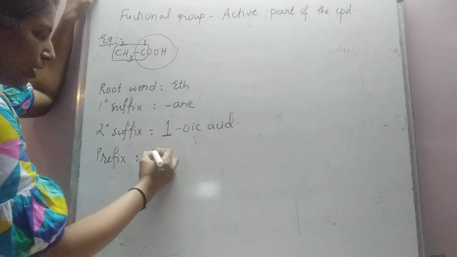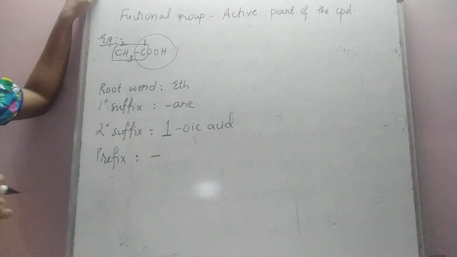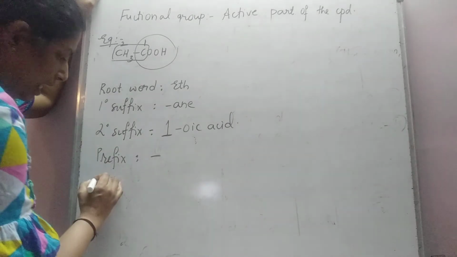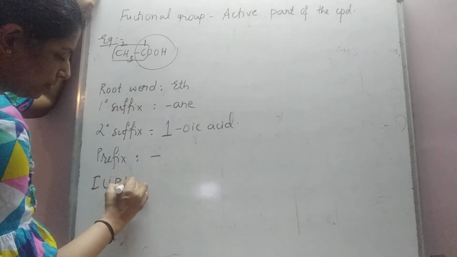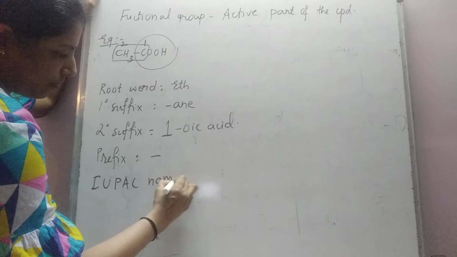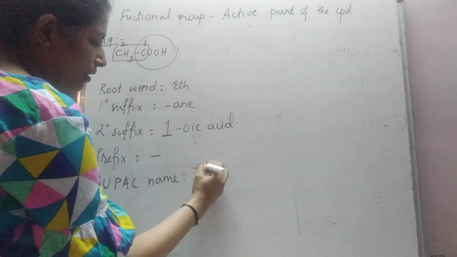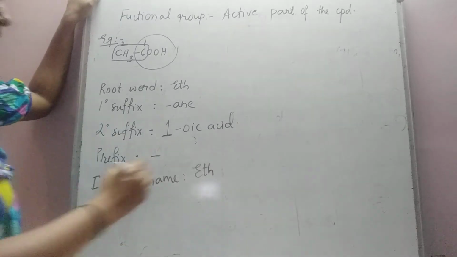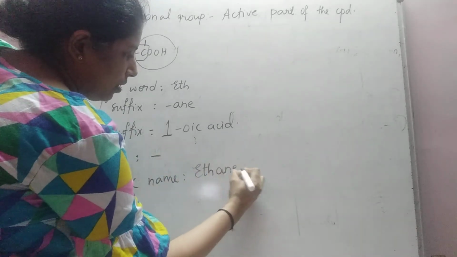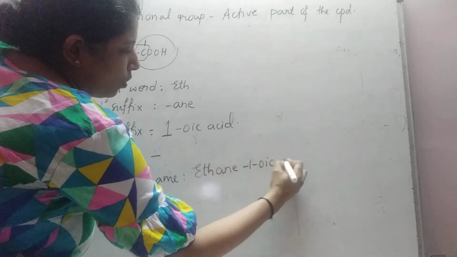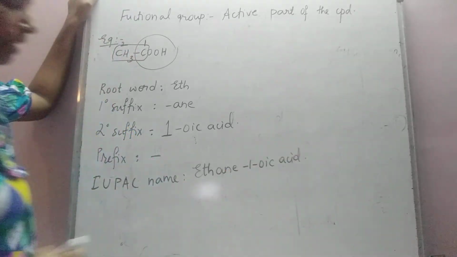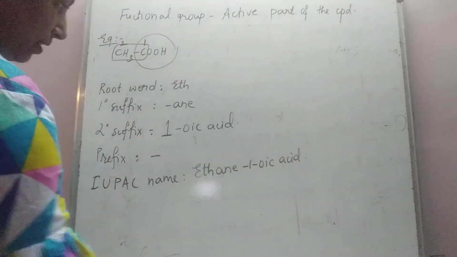No. Okay. So there is no prefix in this compound. What will be the IUPAC name of the compound? It is ethane 1-oic acid.